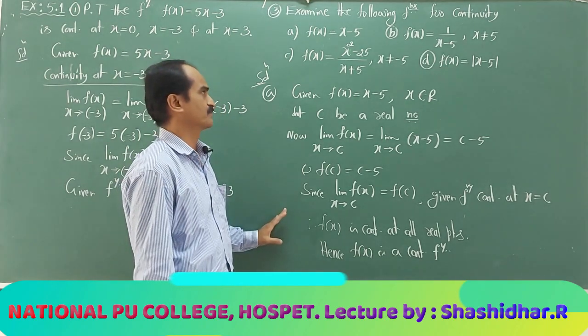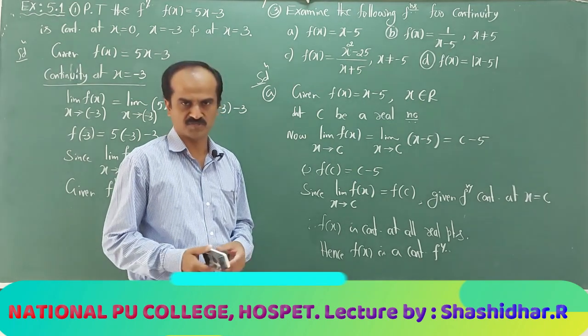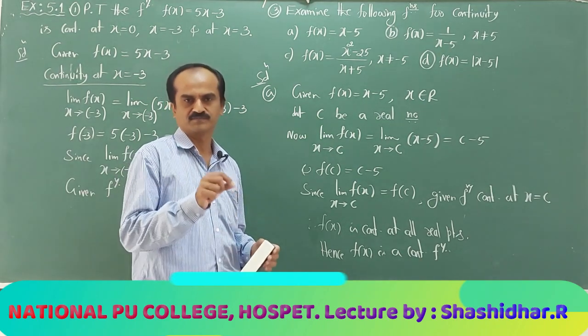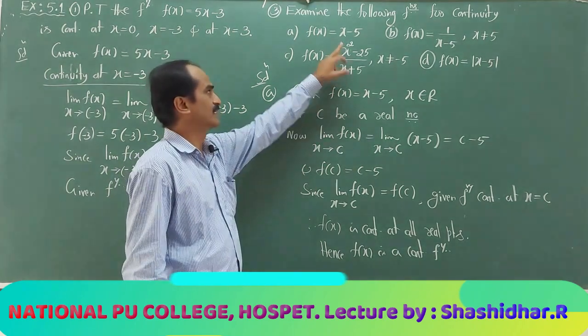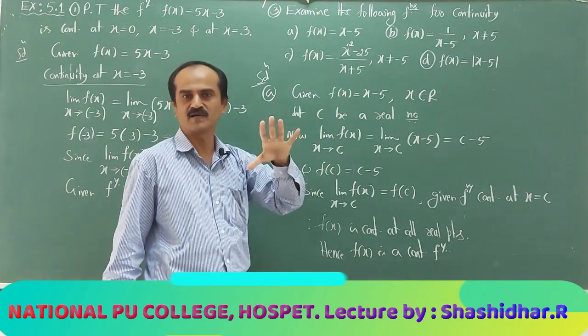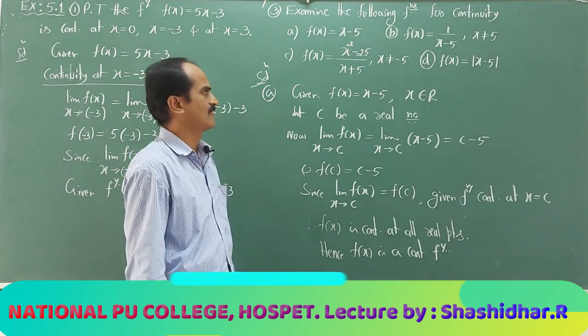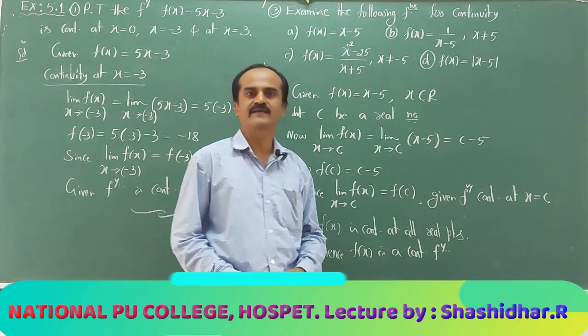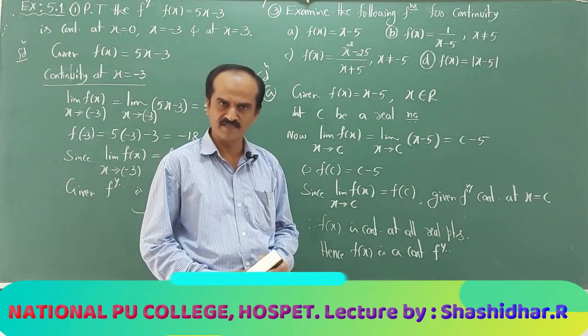This is the procedure. Or in the exam, suppose in a multiple choice question, among the following which is continuous at all real points, if they give a polynomial, straight away I have to mark it. A polynomial function is continuous at all real points. Next, 1 divided by x minus 5. Now let us check whether 1 by x minus 5 is continuous or not.